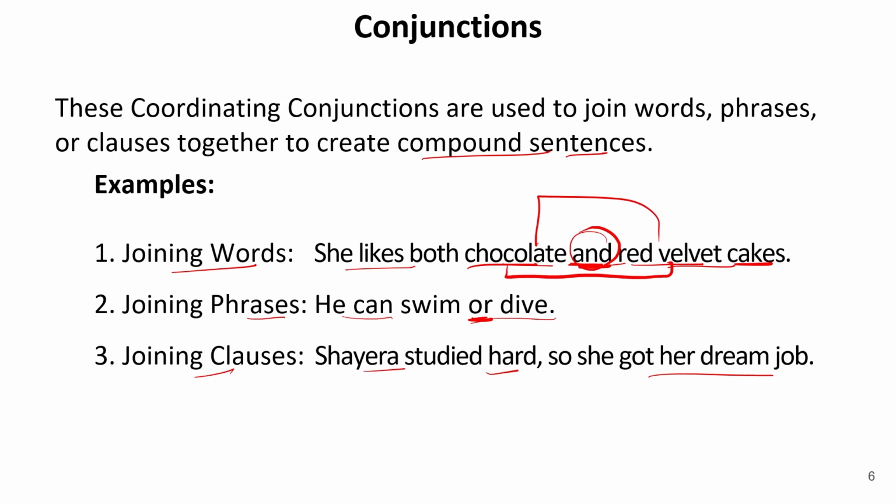Now there are two structures. One is Shaira studied hard. Another part is she got her dream job. But if I want to add these two sentences together, I'm adding so. This so shows the cause and the reason. So this so is a coordinating conjunction which is joining two clauses. Now let us move to the next.